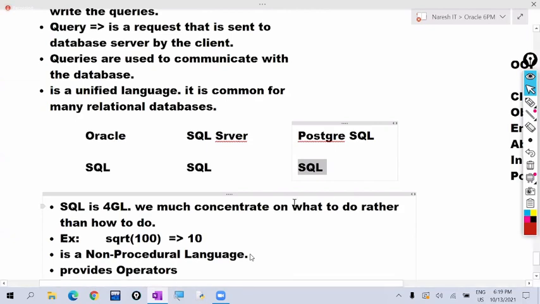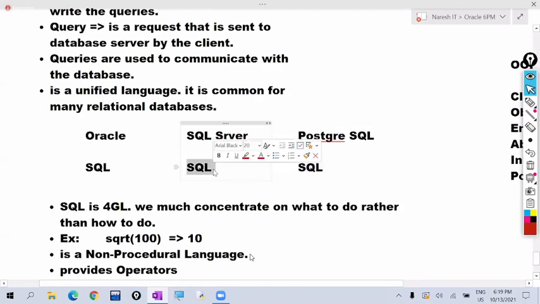So the advantage here is, today we are using SQL Server. Tomorrow we want to migrate from SQL Server to Oracle. We can migrate easily. For example, today we are using Oracle, but we are not satisfied with Oracle. We want to take the services of SQL Server. We can migrate our database from Oracle to SQL Server. We get this portability feature because SQL is a unified language.